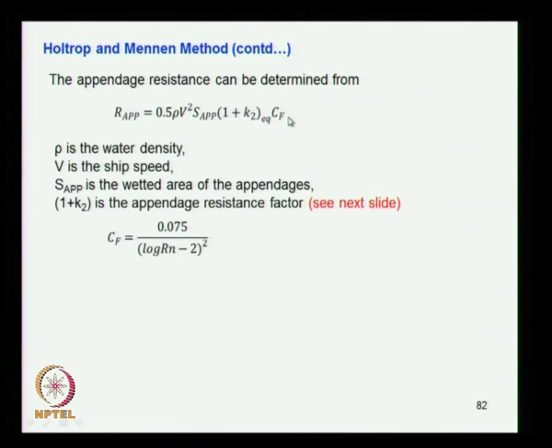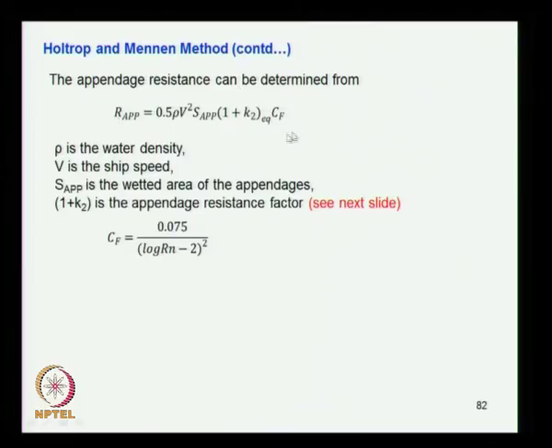Maybe the propeller bracket and propeller bossing are also sufficiently submerged in water, so their effect at the free surface to create a wave is not there, and the rudder is more or less the same. So generally the contribution of these appendages is only on the frictional side, not on the wave making side. That is why this expression is confined only to the Cf parameter and not other parameters.